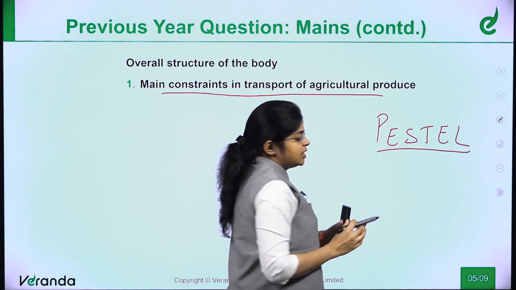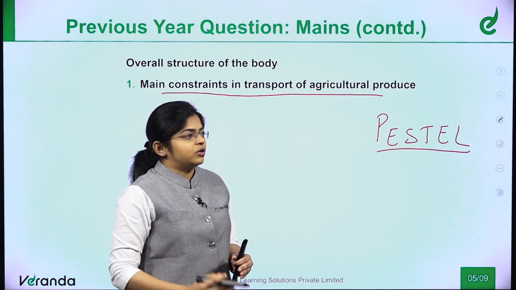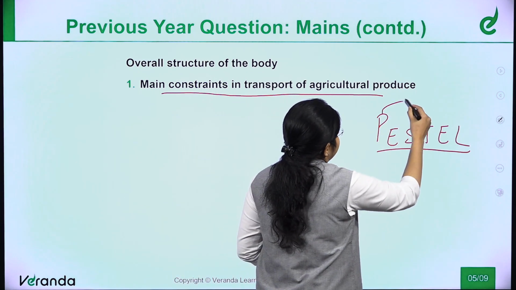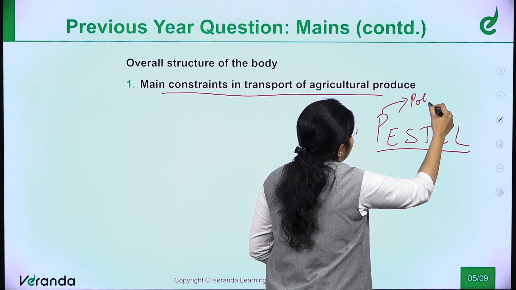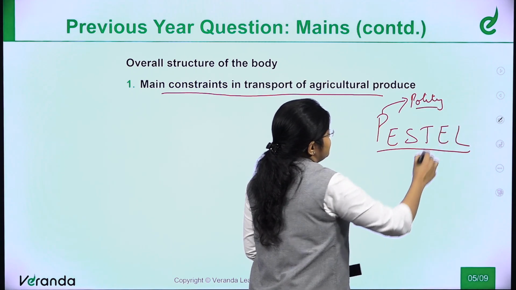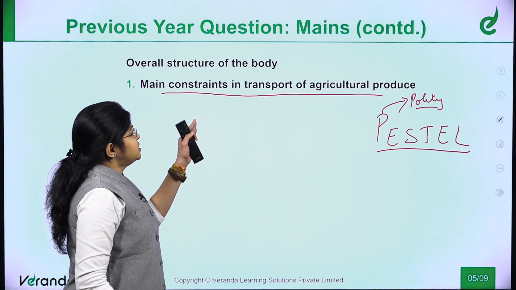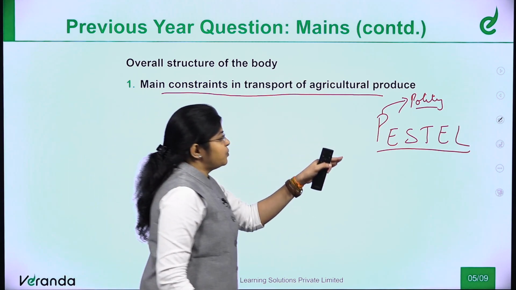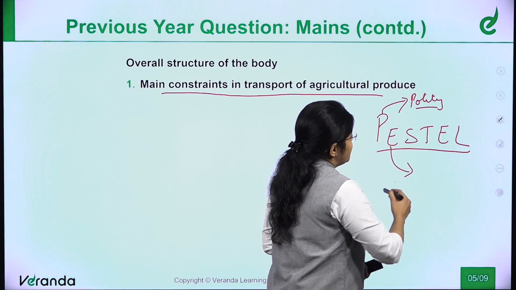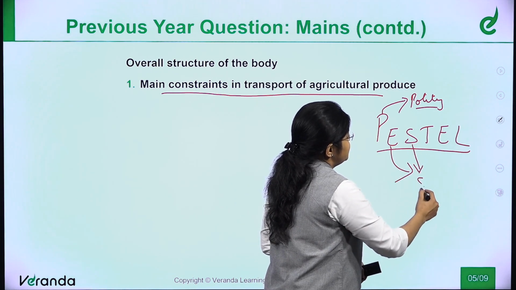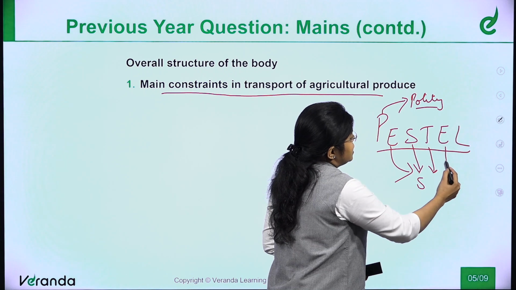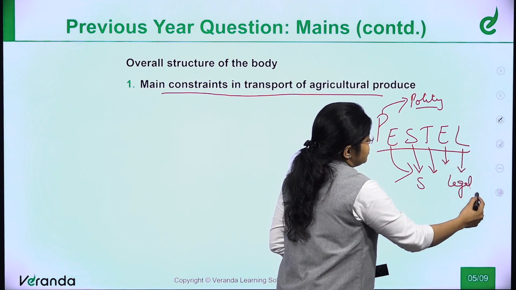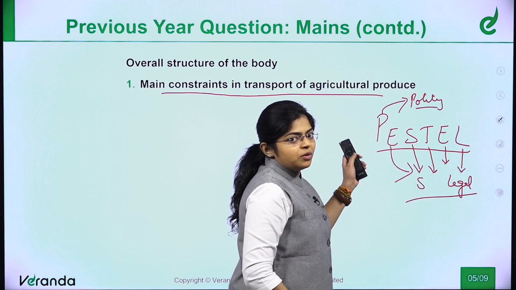I am just saying this to generate points under this subpart. The first is political, that is, politically what are the points you can generate for the constraints that we are facing in agriculture transport. Either you can generate points politically, or what are the economic constraints, S is social, T is technological, E is ethical, and L is legal. So what are the constraints that we are facing because of all these factors, you can bring in.